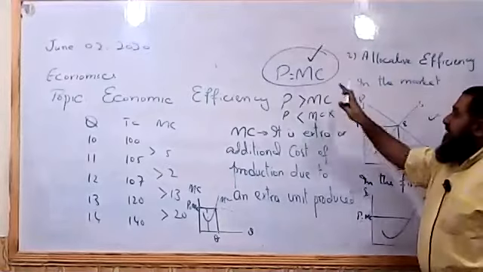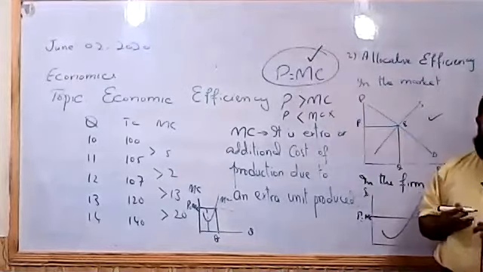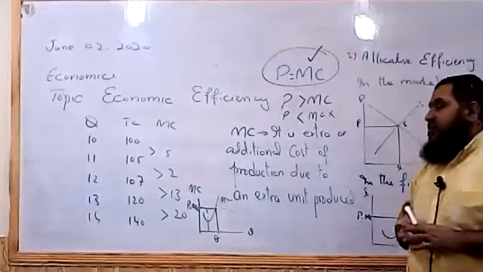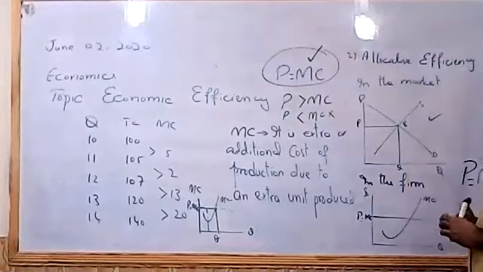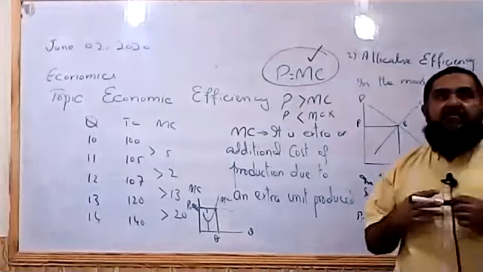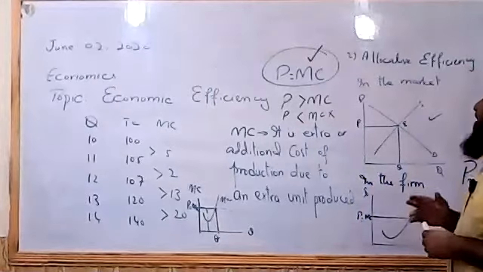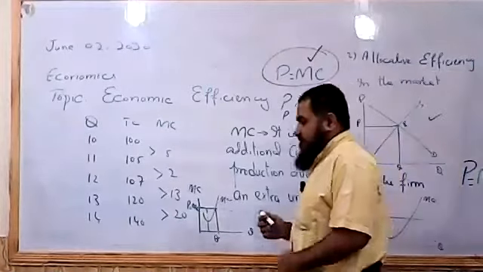Allocative efficiency can only be achieved in the firm when the price charged by the firm is equal to the marginal cost of production. And if price is higher than the marginal cost, allocative efficiency is not achieved. And if price is lower than marginal cost of production, then it will again have allocative inefficiency.